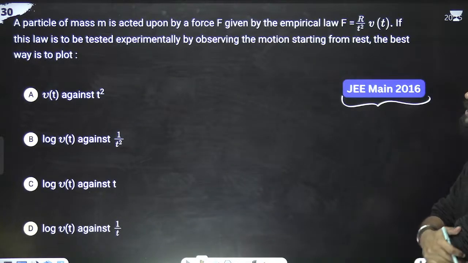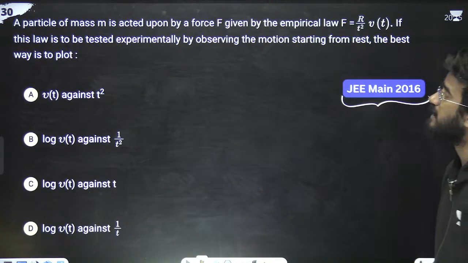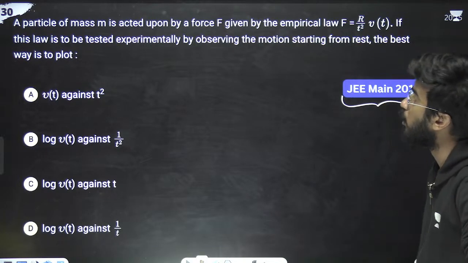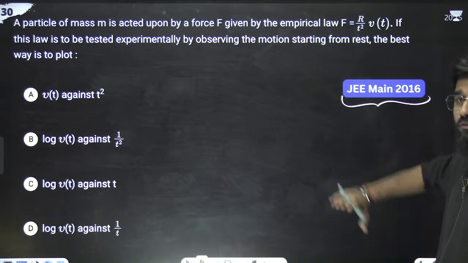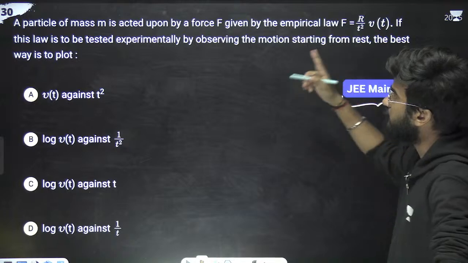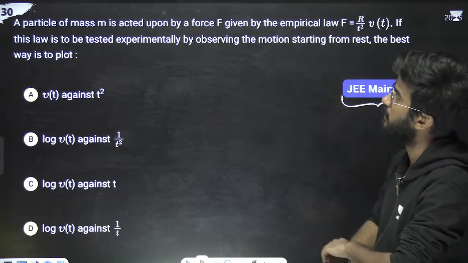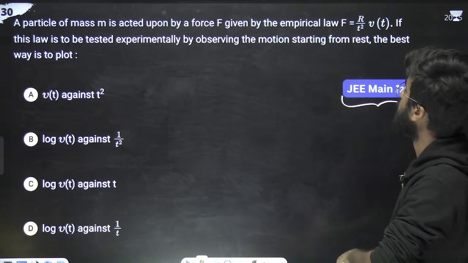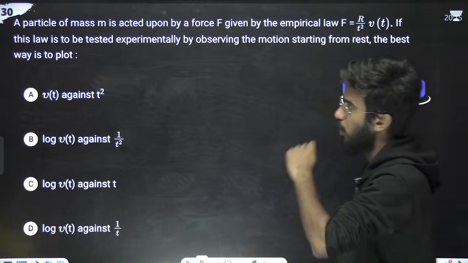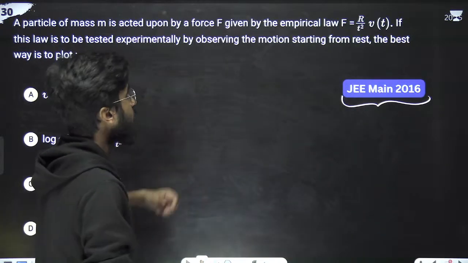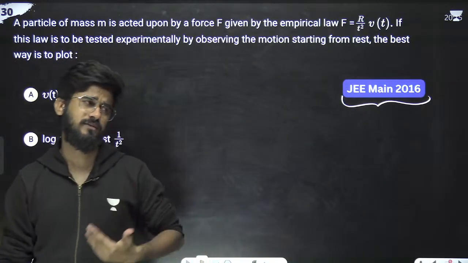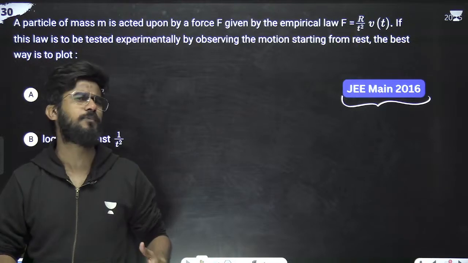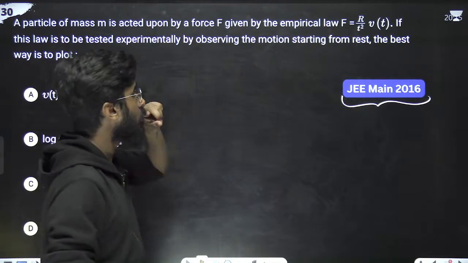JEE 2016. What the question is saying: a particle of mass m is acted upon by the force F given by this. Force has been given. If this law is to be tested experimentally by observing the motion starting from rest, the best way to plot is, we have to plot. Okay, so we just want to plot a straight line. Straight line is the easiest path to observe. So we just look at this path.